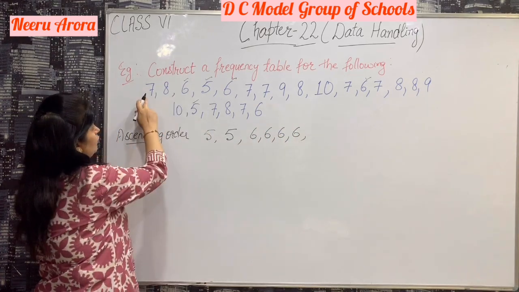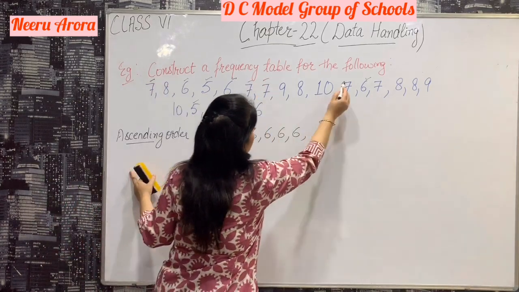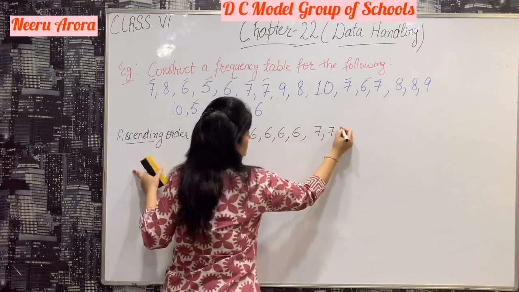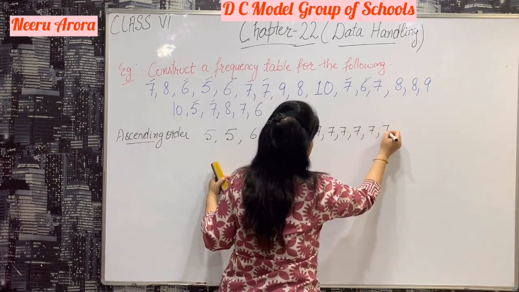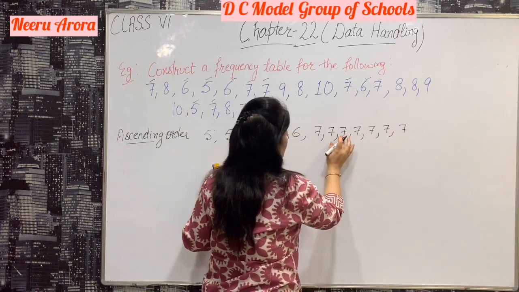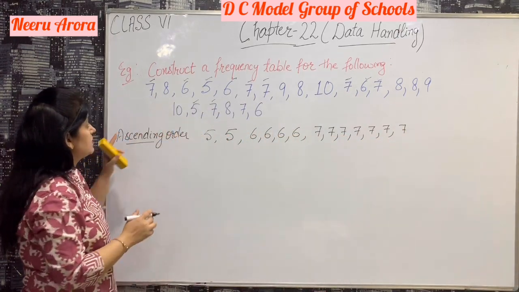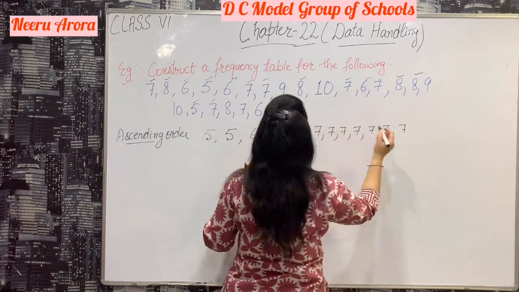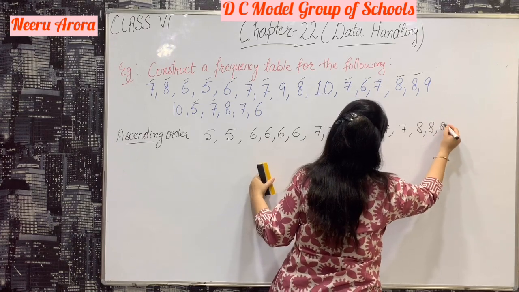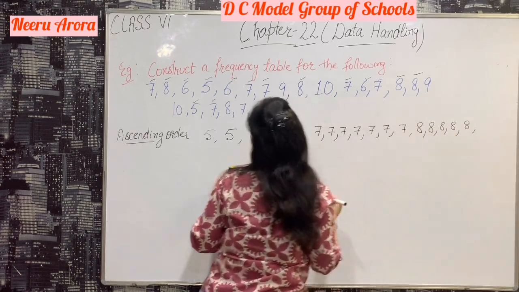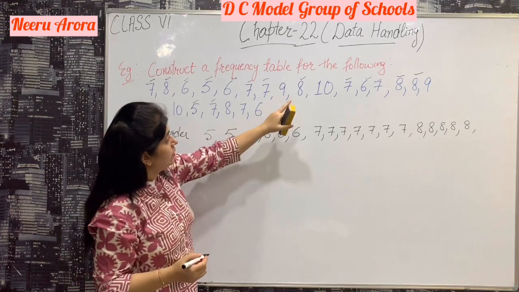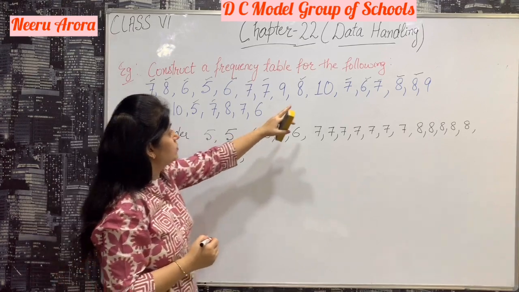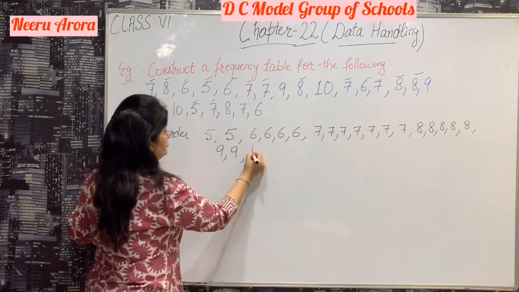Then what about 7? 7 comes 7 times. Now next is 8. 8 comes 5 times. What about 9? 9 comes 2 times. And 10 also comes 2 times.